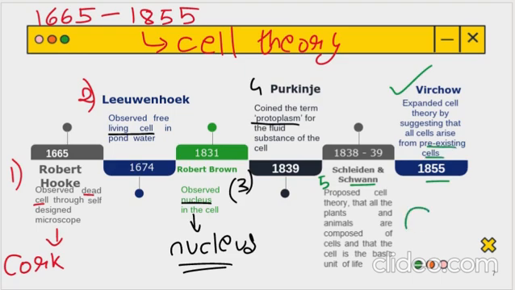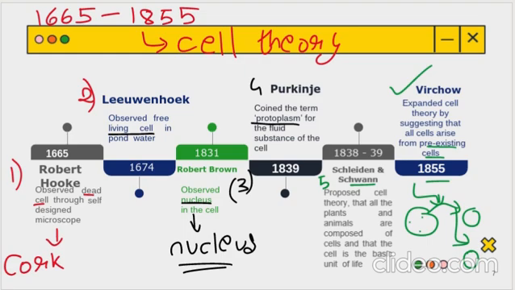This is my pre-existing cell. Now new cells will arise from this cell only. This was Rudolf Virchow's theory, and with this